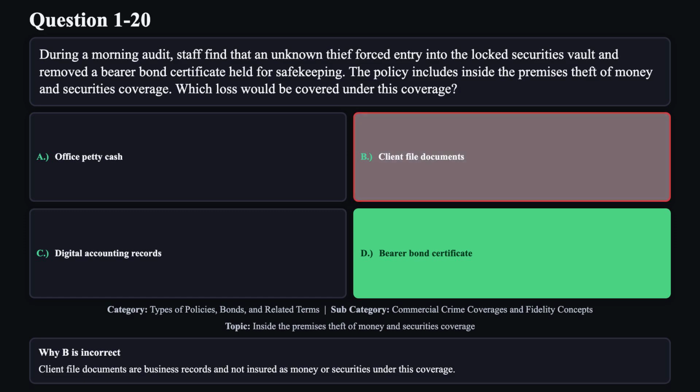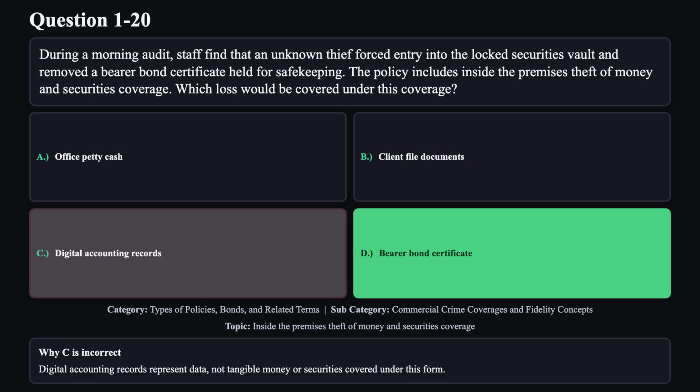Reason B is not correct. Client file documents are business records and not insured as money or securities under this coverage. Reason C is not correct. Digital accounting records represent data, not tangible money or securities covered under this form.